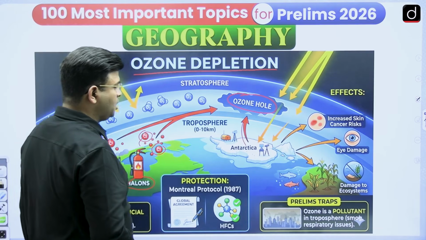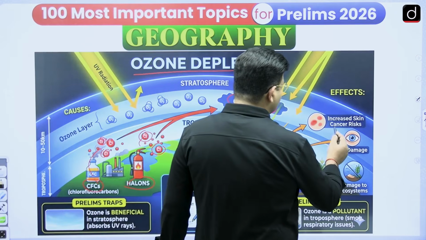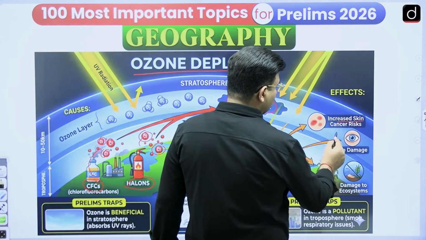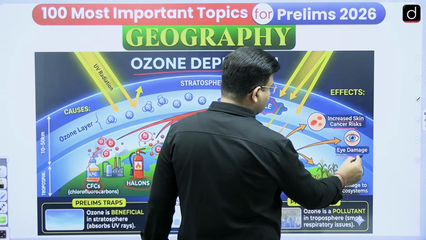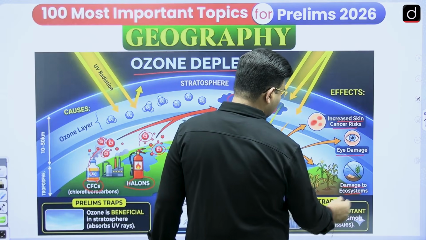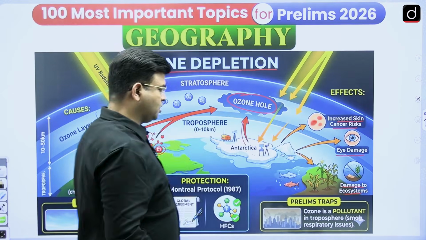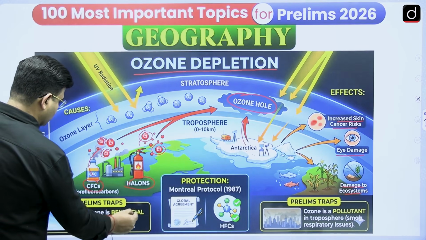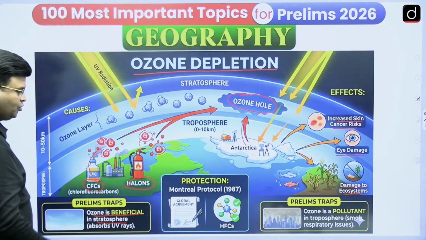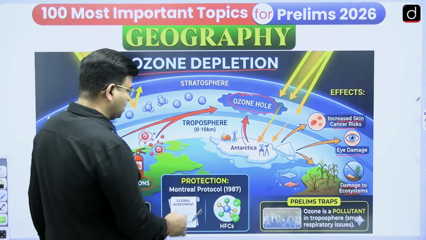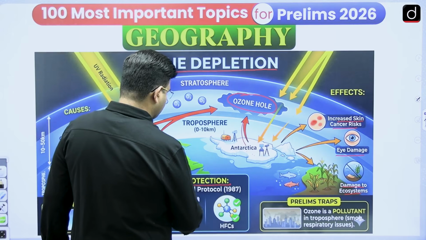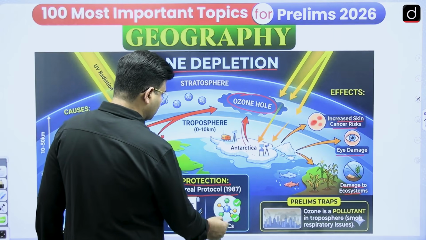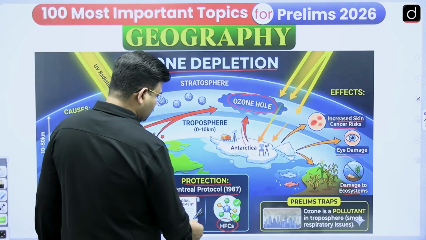We can say that if the UV rays are able to come, then it will increase skin cancer risk, eye damage, and damage to the ecosystem, the ecological system. And ozone is beneficial in the stratosphere, yes or not? It absorbs UV rays, you must know. There is a protection related to the Montreal Protocol that we have already discussed, and we are in the Kigali Agreement.